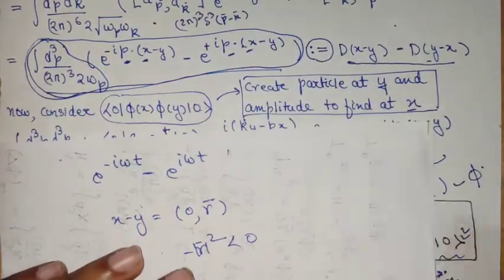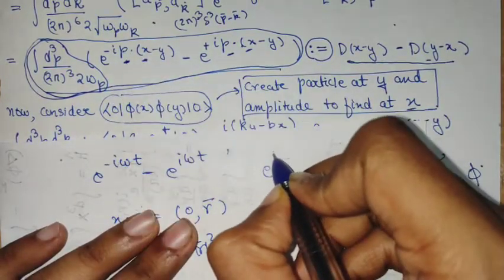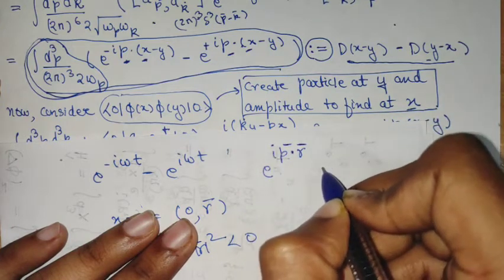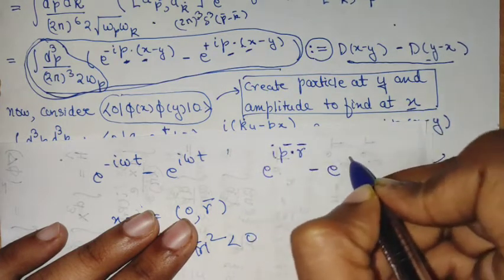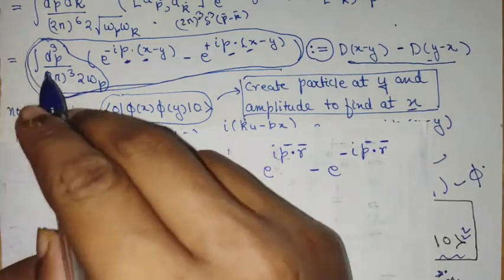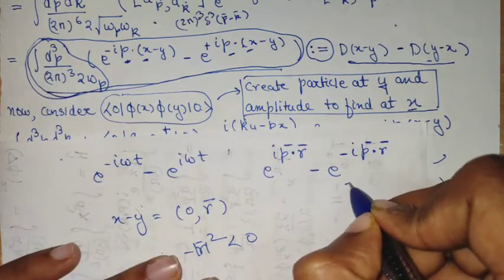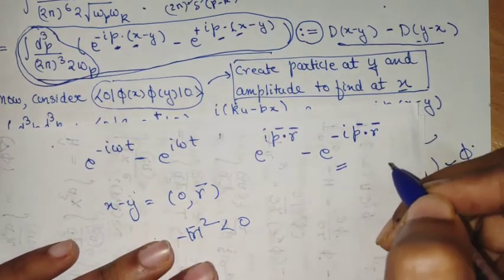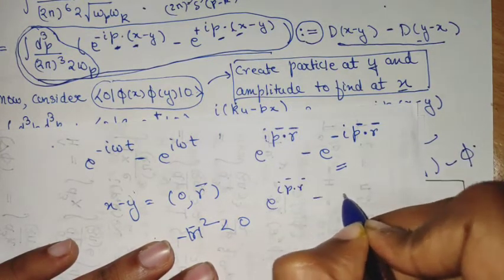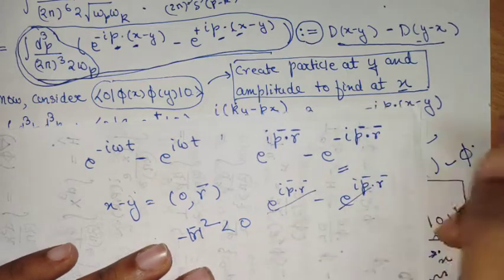If t is 0, then I will get e power i p vector dot r vector minus e power minus i p vector dot r vector. And there is an integral d cube p. So the integral d cube p can be brought inside, and in the second term I can take p going to minus p. So this essentially converts to e power i p dot r minus e power i p dot r, because p goes to minus p and cancels.